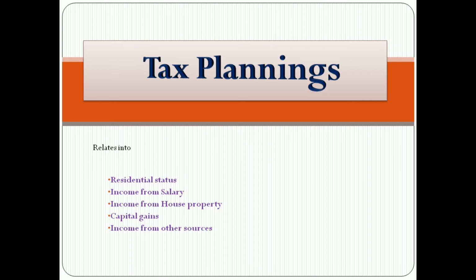In income from salary, we will discuss the deductions, the exemptions, and the terms or contents of salary. In income from house property, capital gains and income from other sources, we will discuss how an individual can save his incidence of tax. So guys, let's start the video.